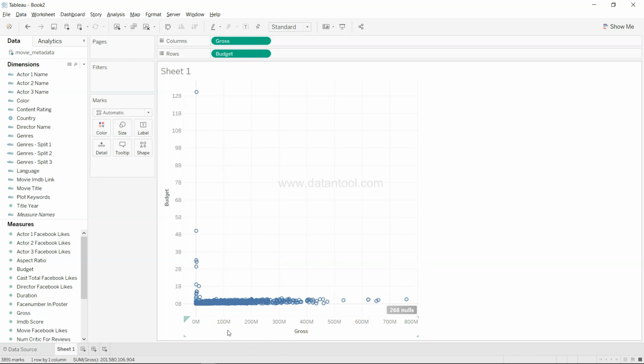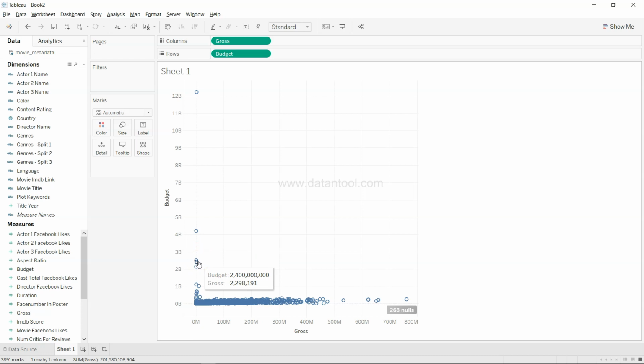Now another problem is that I can't really understand this data. The reason being, most of these data points are lying over here, pretty much on the ground, whereas some of the data points I can see are outliers. So for example, this budget of the movie is around 12 billion. I'm not sure if it is really true or if it is a mistake by somebody who was typing in the value, but it seems like another outlier is 4.2 billion and 2.4 billion.